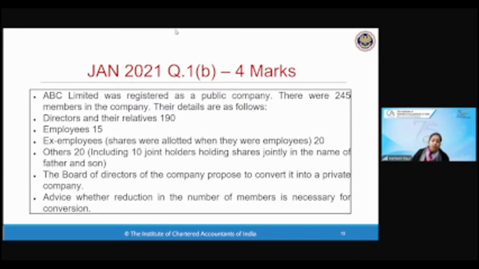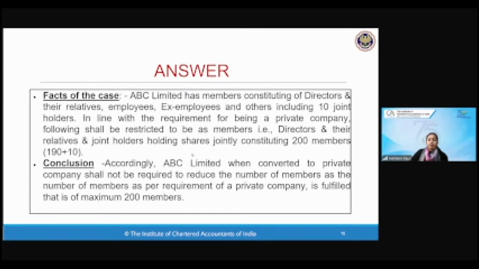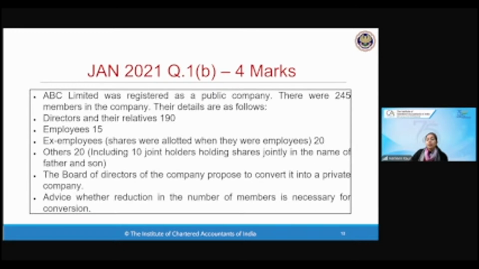So what will be the total limit? 190 plus 10. So total number of members will be 200. That is how your calculation will be done. Since the number of members is 200, there is no need of conversion. There is no need of reducing the number of members. You can convert it into a private company. There is no need of reduction.